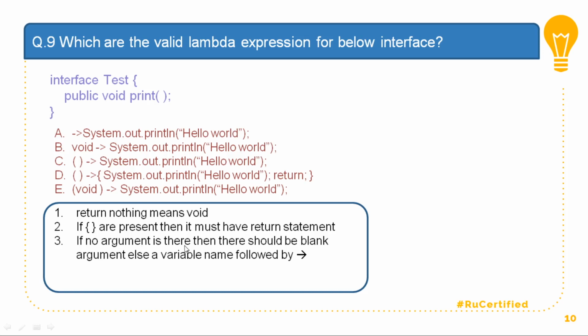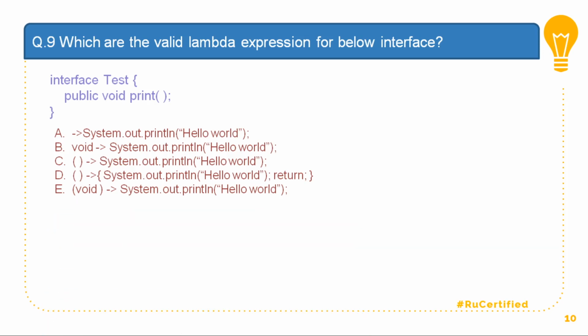If no argument is there, then it should be blank brackets. So if your method contains no argument, then your lambda should contain blank brackets. And if you do not want to use blank brackets, then you can write a variable name followed by the lambda operator, which looks something like this. So remembering this and understanding this, we are going to solve this question.